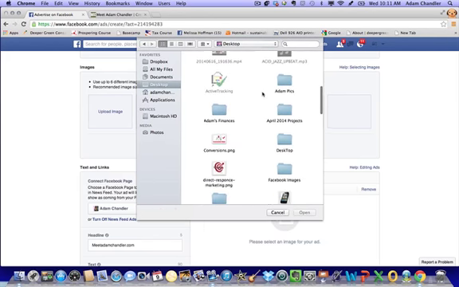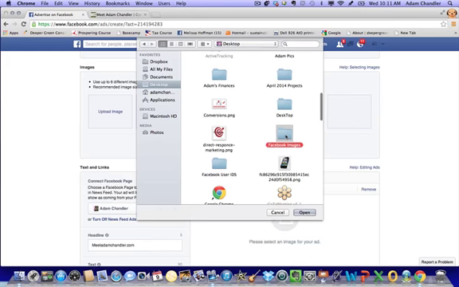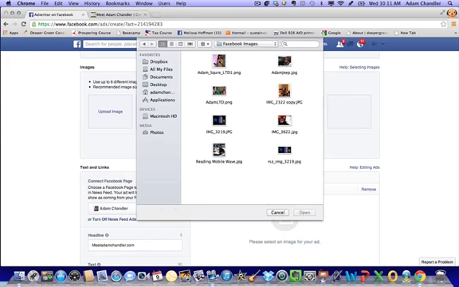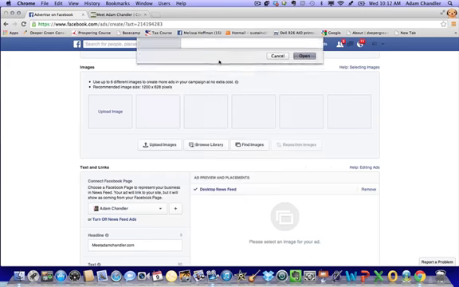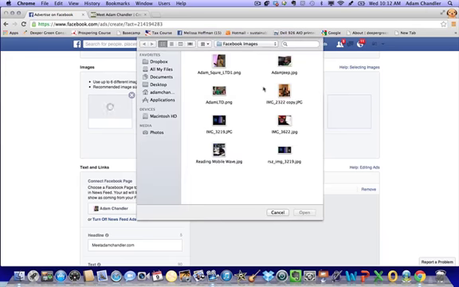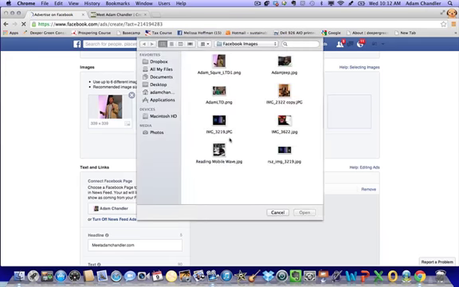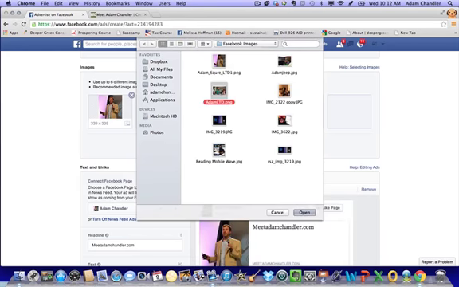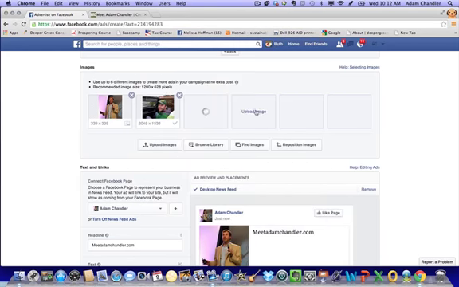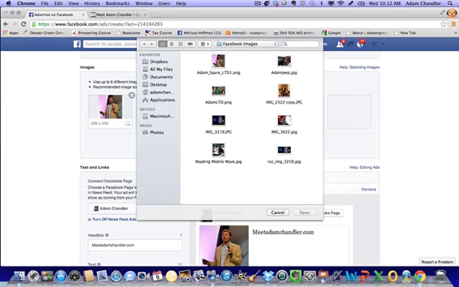I created this little folder just to keep this moving called Facebook Images. So I'm going to upload this one, and this one, and this one. So we've got 3 images in there already.